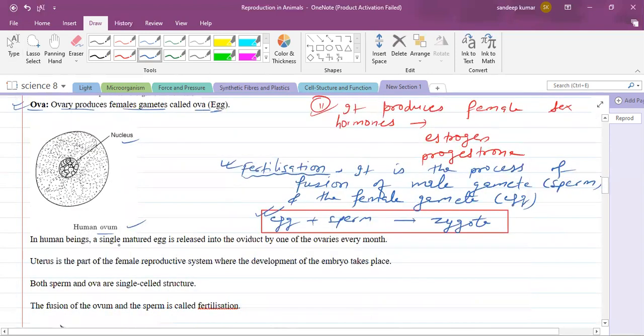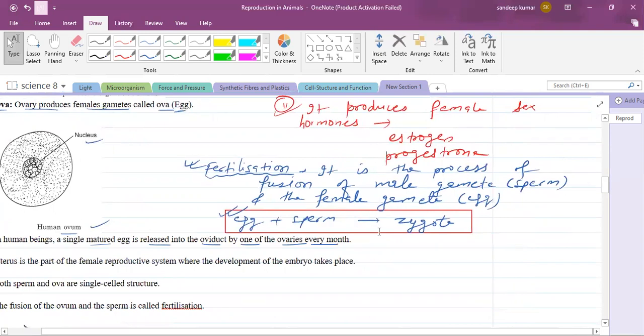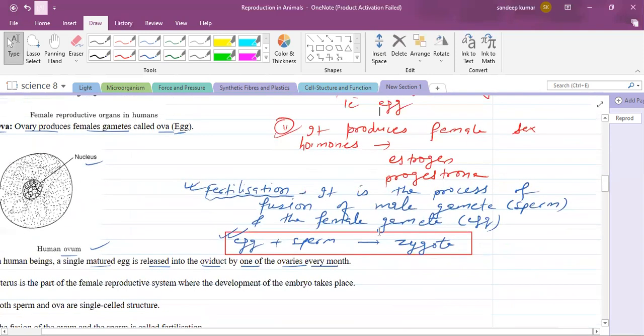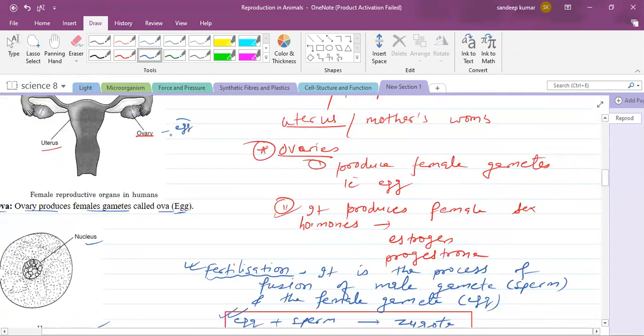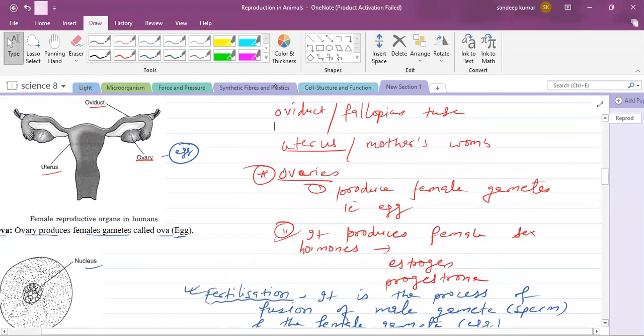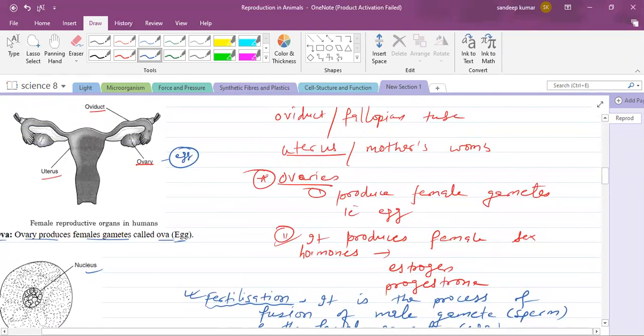In human beings, a single matured egg is released into the oviduct by one of the ovaries every month. See here what happens. The ovary is releasing the egg, and it releases only once a month. That process of release of the egg by the ovary is called ovulation. This egg then comes into the fallopian tube.